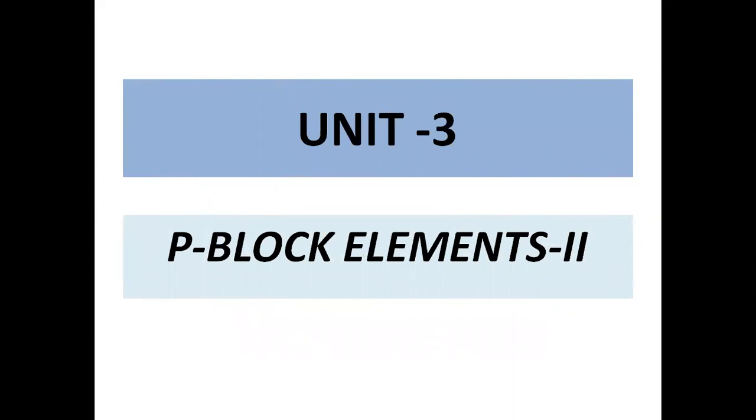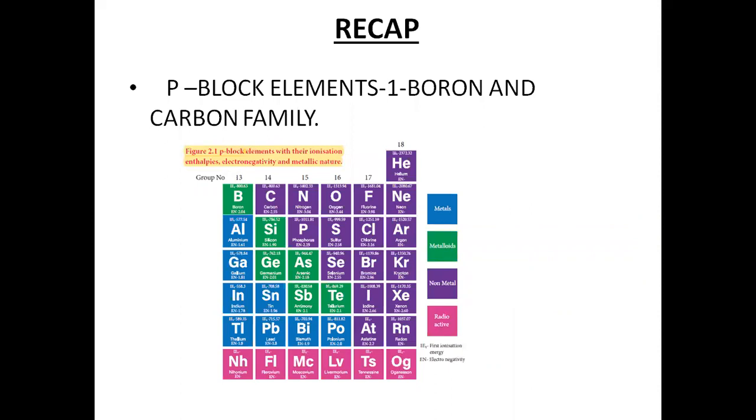Today I'm going to start with Unit 3, P Block Elements 2. Last class we discussed the P Block Elements, Group 13 and Group 14. Group 13 we call the boron group of elements, and Group 14 we call the carbon group of elements. In the boron group, we discussed boric acid, diborane, their preparation, properties and uses. And then carbon, its allotropes, and silicones and silicates. Everything we discussed in the last class.